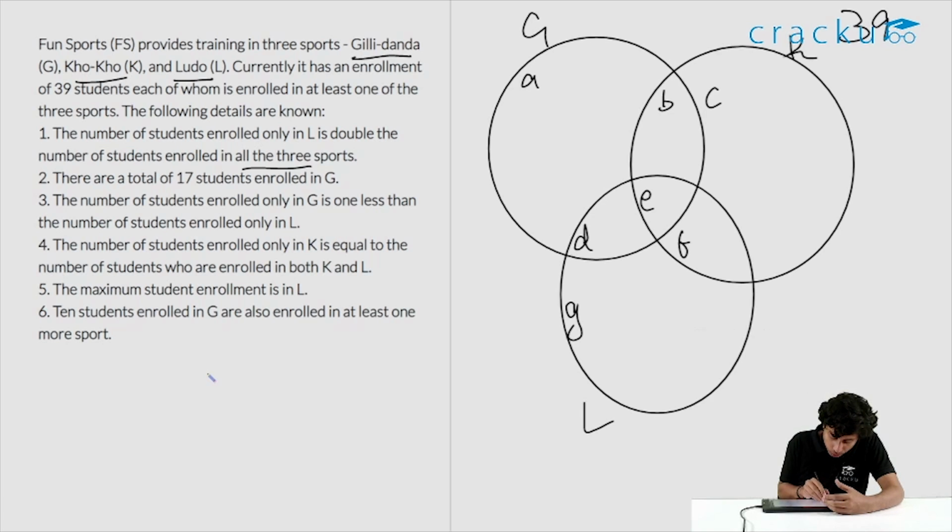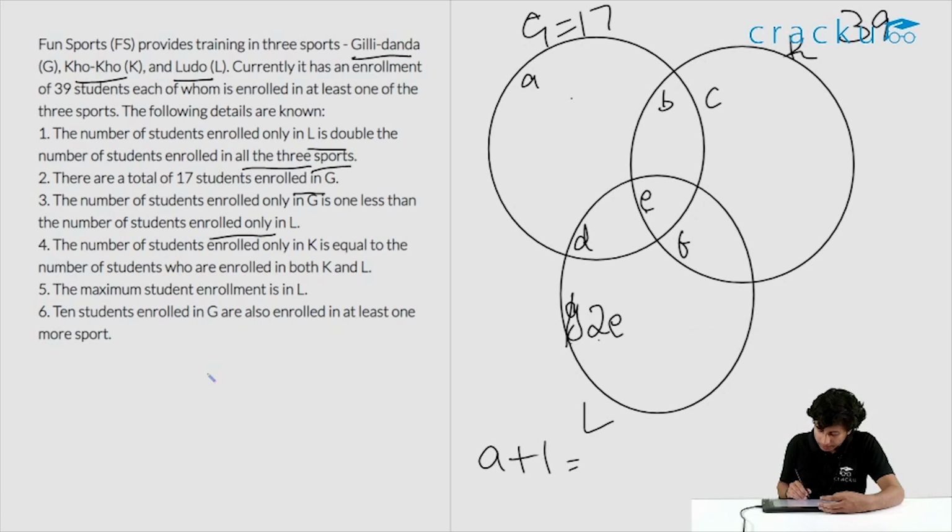The number of students enrolled only in L is double the number of students enrolled in all the 3 sports. So we know that only L is G, all 3 sports is E. So G is double of E. So let's replace G with 2E. Then what do we have? There are a total of 17 students enrolled in G. So if there is a specific input given, then it is very useful. Let's say this is 17. The number of students enrolled only in G is 1 less than the number of students enrolled only in L. So total we have that only G is 1 less than only L. So we have only G plus 1 is only L is 2E.